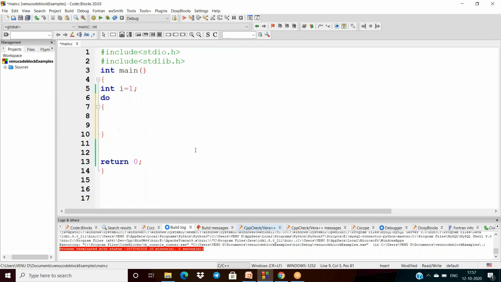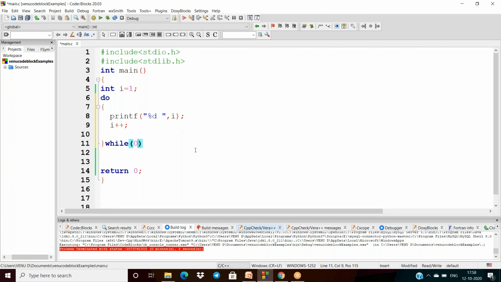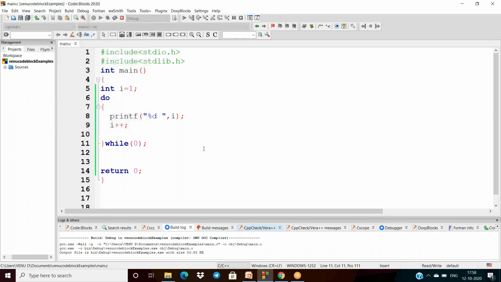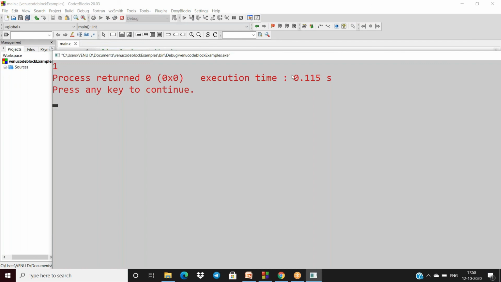Inside the do, I'm printing the I value, then incrementing the I value. And after this, I'm writing while 0 only. While 0 means first it will print 1, then I will be 2. While of 0 means false, so that is why the output is only 1.